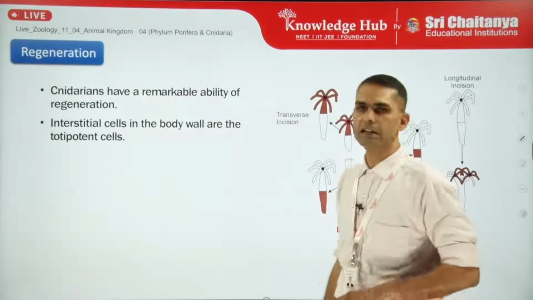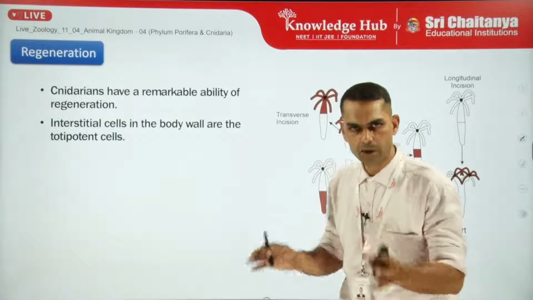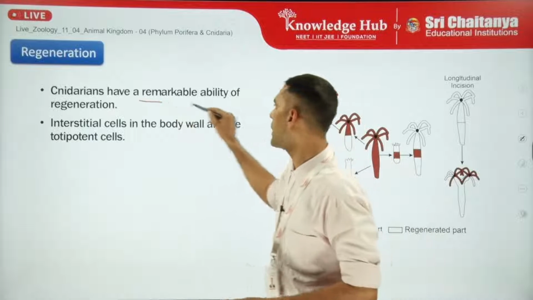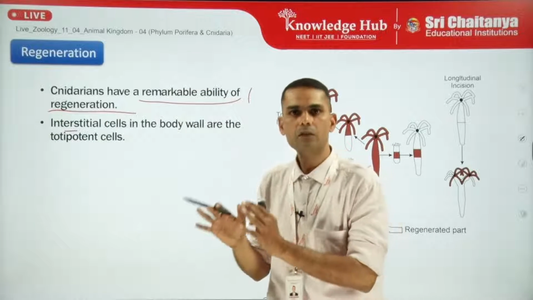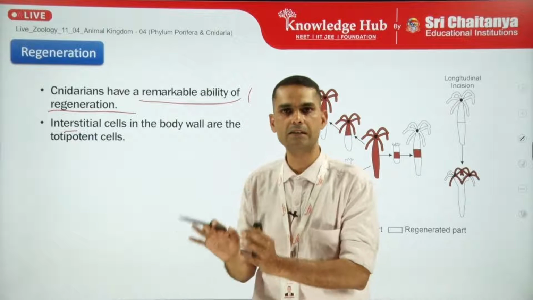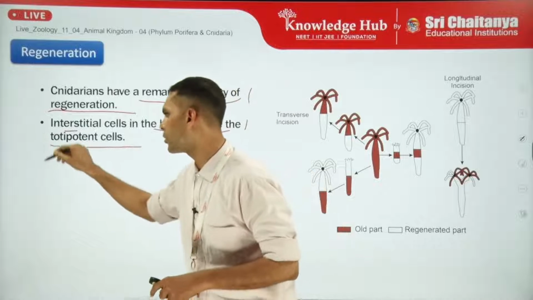Now, regeneration. Cnidarians like the poriferans also have great power of regeneration. So they have a remarkable ability to regenerate. Interstitial cells help them to regenerate because interstitial cells are totipotent in nature. So in the body wall they are present and they are totipotent cells.